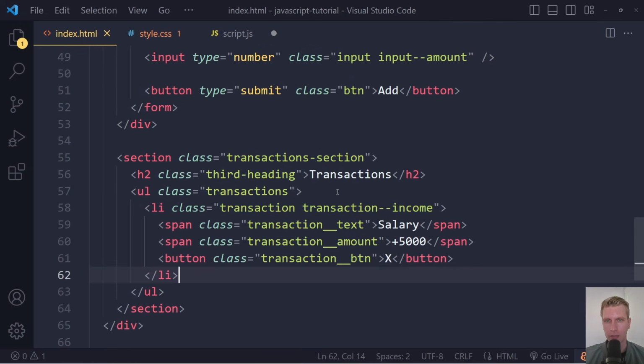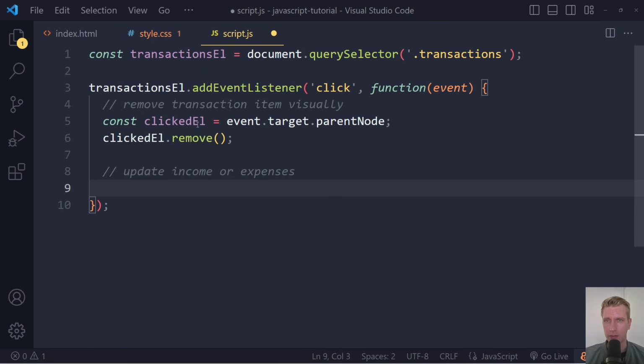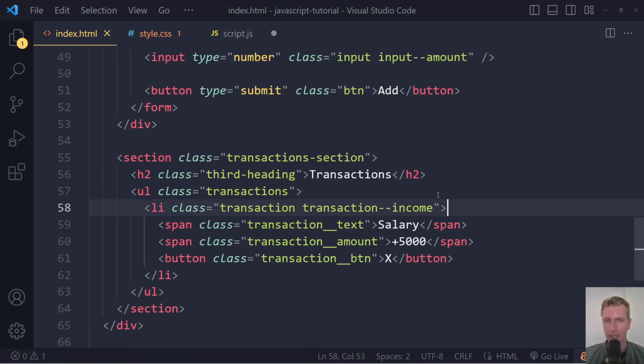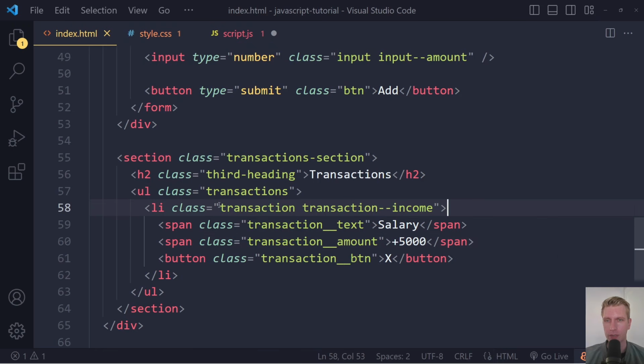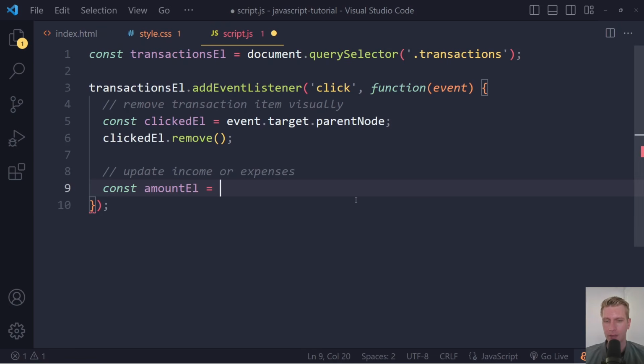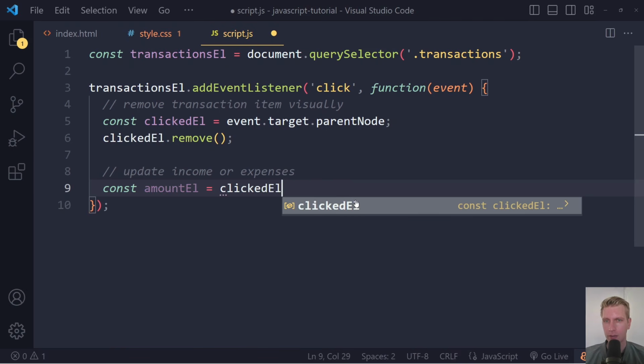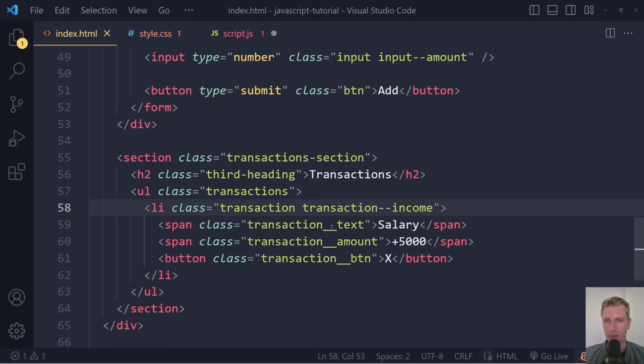Now, how can we get that number from that LI? Let's see. So we have the text and the amount. So this number is in this amount. So we need to get a reference to this element. Here we have the clicked element, that's an LI, and now we want to get the transaction amount, the text content from that element. So what we can do is get a reference to that element that holds the number by using this clicked element. In there we want to get this span, transaction amount.